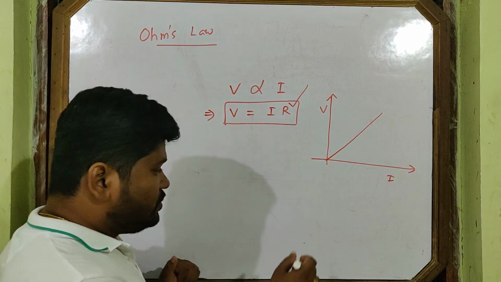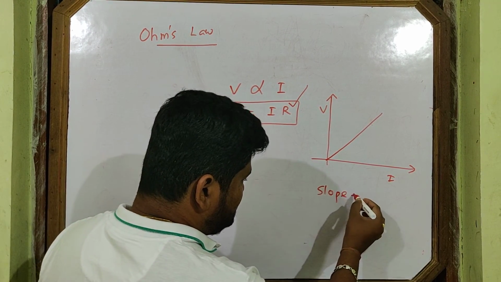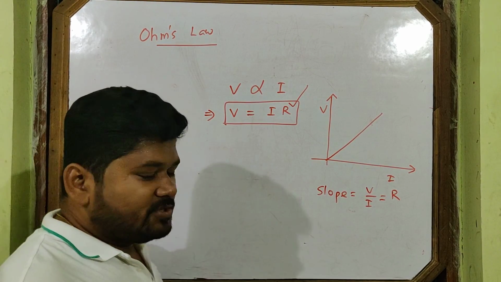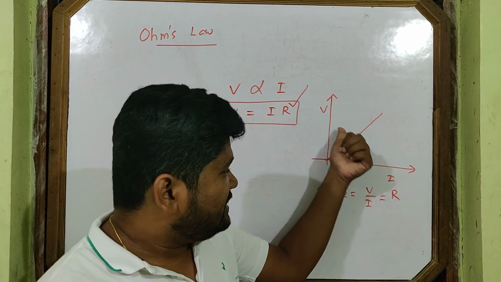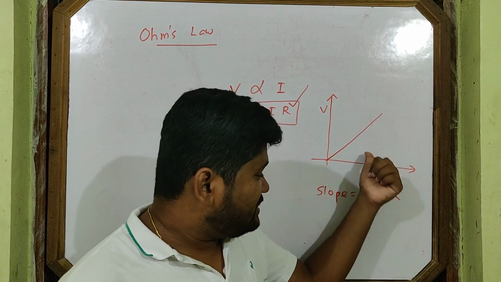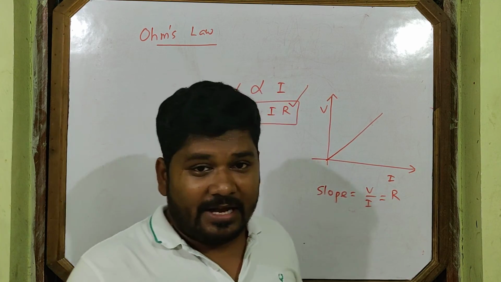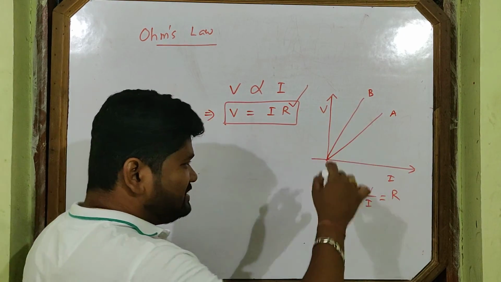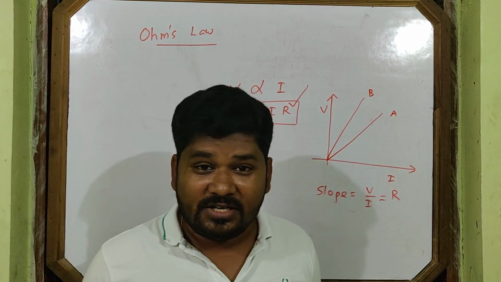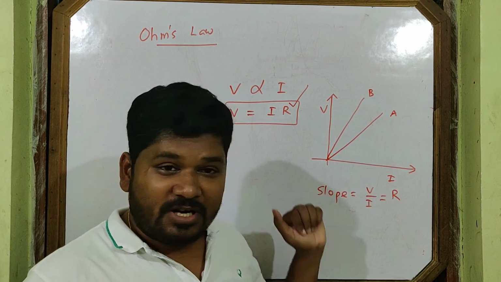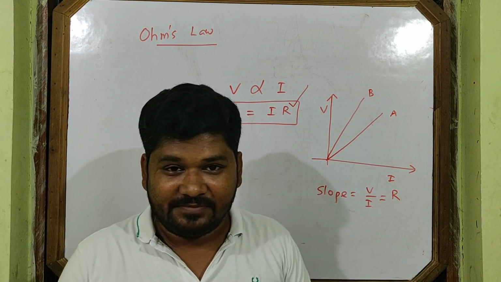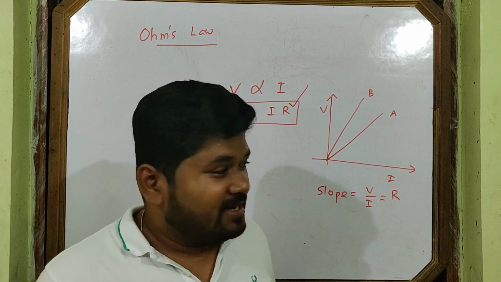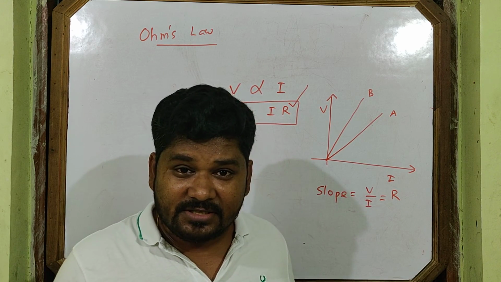Okay. So now slope. Slope provides you what? y by x, V by I, is equal to resistance. The slope of this graph is equal to resistance. Accordingly, you will be asked questions like this. This is A, this is B, A and B are two conductors. Which has more resistance? In exam you can face this type of question.